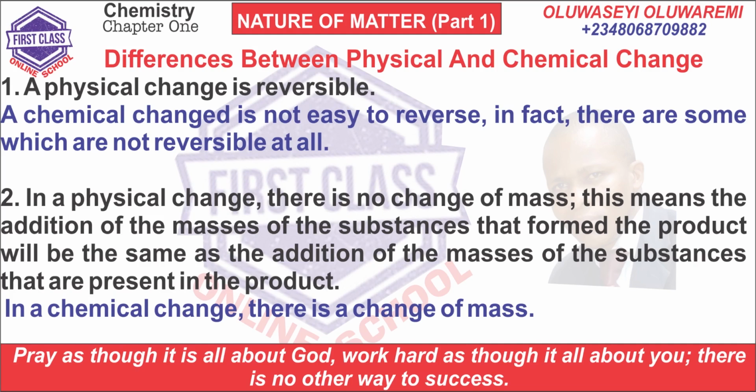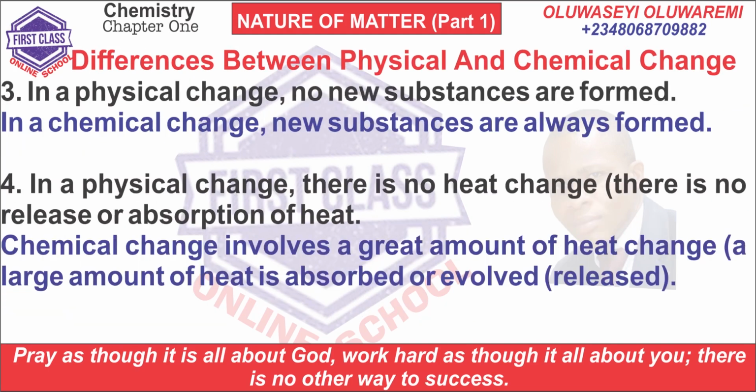Number two, in a physical change, there is no change of mass. This means the addition of the masses of the substances that form the product will be the same as the addition of the masses of the substances that are present in the product. But in a chemical change, there is a change of mass. 3. In a physical change, no new substances are formed. But in a chemical change, new substances are always formed.